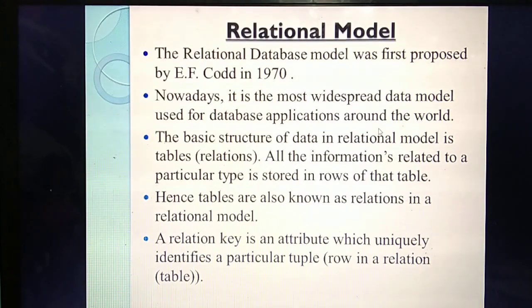So the relational model works based on tables. Each piece of data you are storing in the form of tables, as rows and columns. So here, what's the other name of tables? Relations. Isn't it? One important thing is you are taking one column as a key attribute. By using this key, you can identify which this table belongs to. For example, for your class table, take it as 12A. Your register number you take as a key. If you are searching your details, simply if you enter the register number, it works because you have already taken your register number as a key.